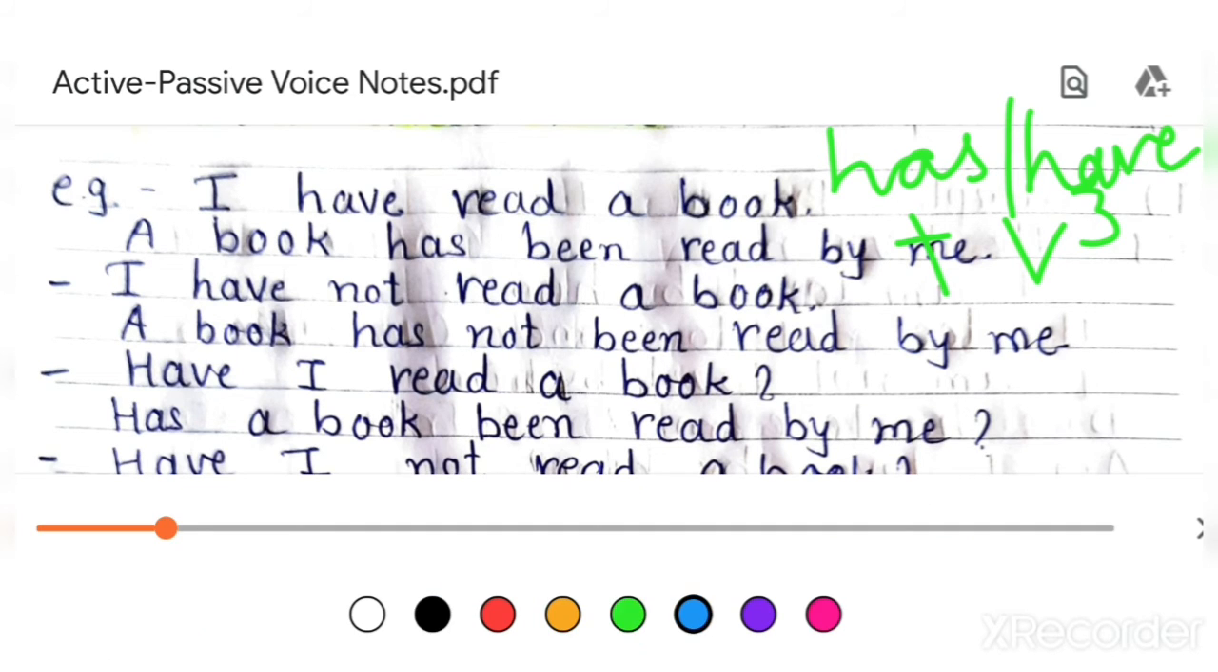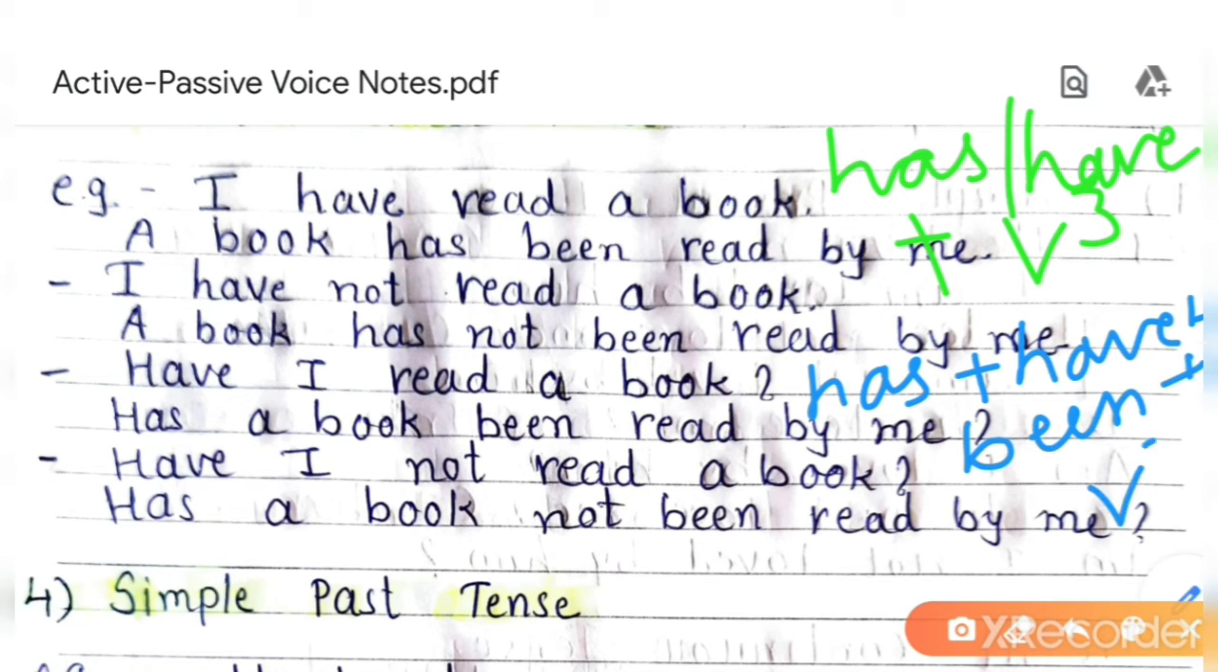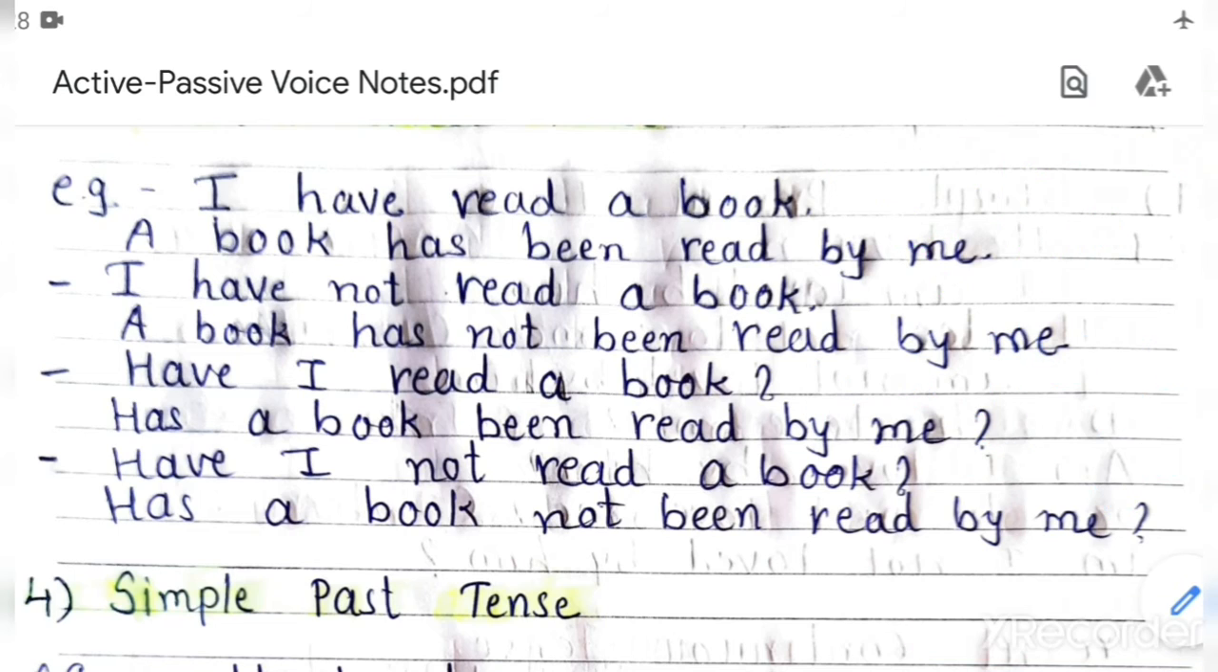And in passive, what will we use? Has or have plus been plus V3. Understood? Has or have plus V3 is the active form, and has or have plus been plus V3 is the passive form. Understood? So keep this in your mind and try to understand the example.